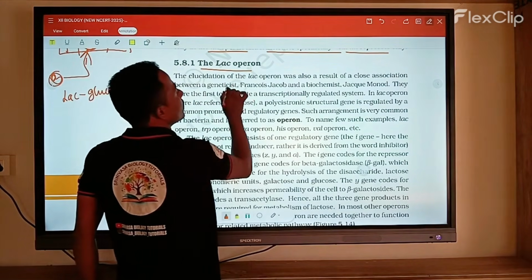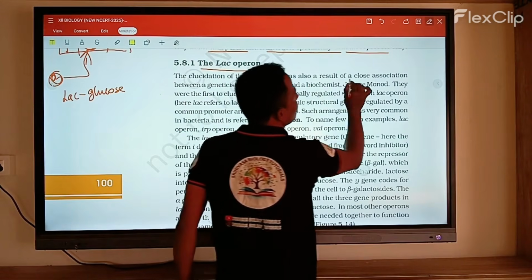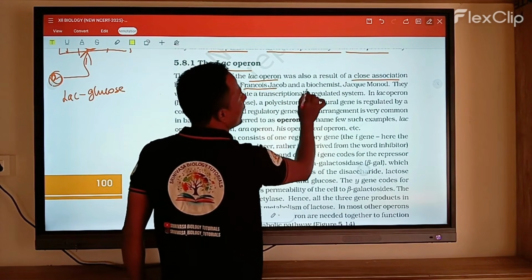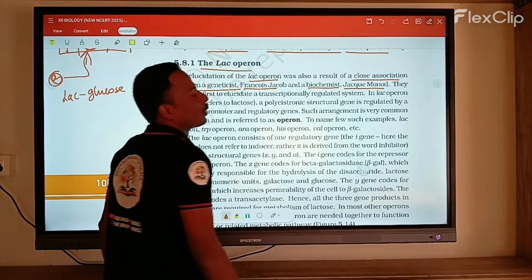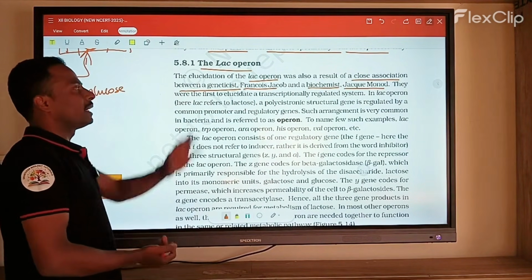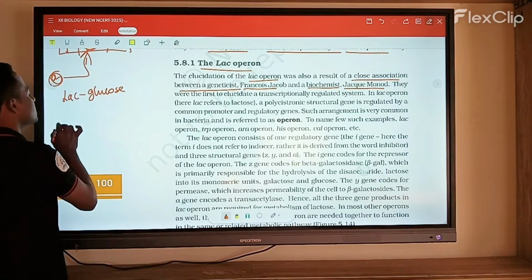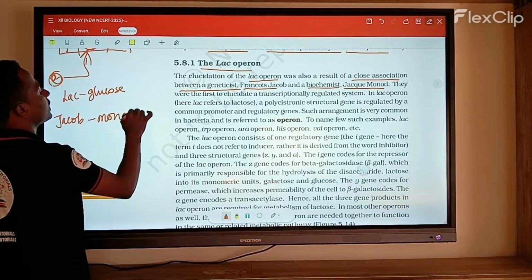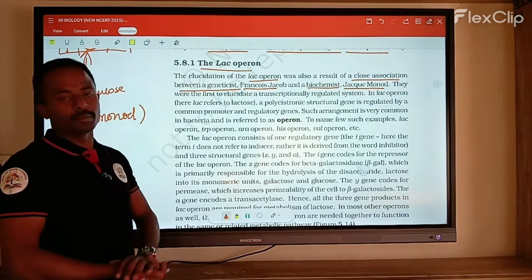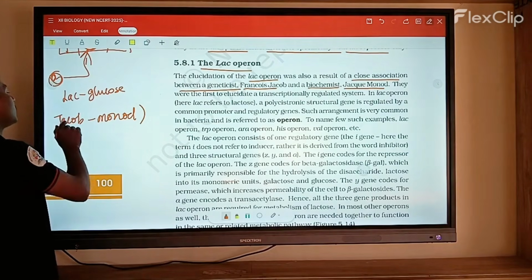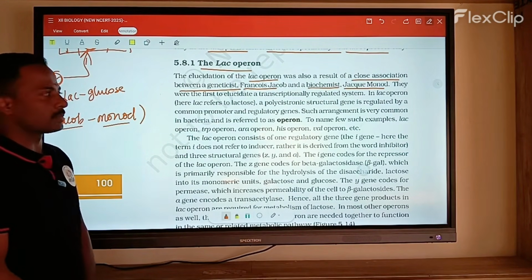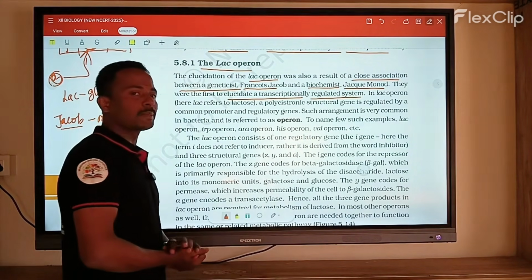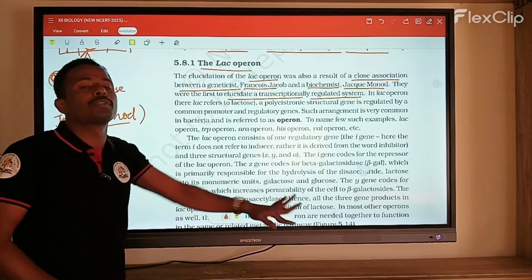The elucidation of the lac operon was first the result of a close association between the geneticist Francois Jacob and the biochemist Jacques Monod. These two scientists first explained the lac operon concept. The scientists were Jacob and Monod; one was a geneticist, one was a biochemist. They first explained the lac operon concept. They were the first to elucidate the transcriptionally regulated system. The scientists explained how the total transcription is regulated.